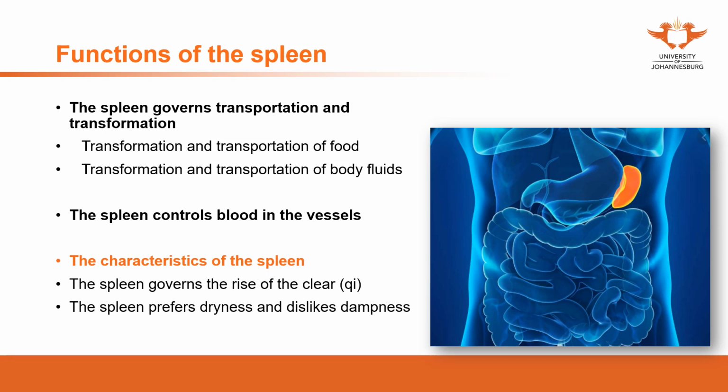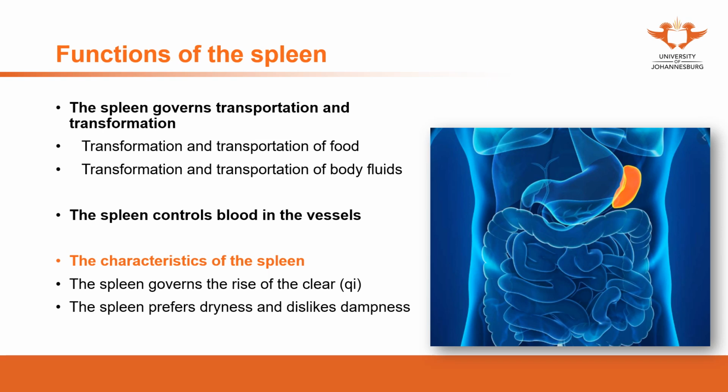So for the first function, the spleen governs the transportation and transformation of food and body fluids, and also the water.